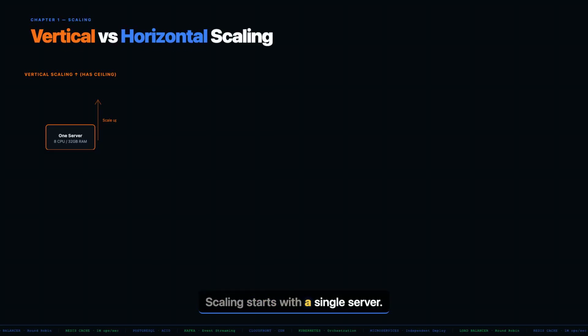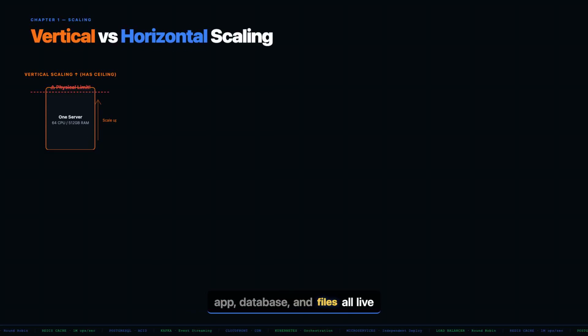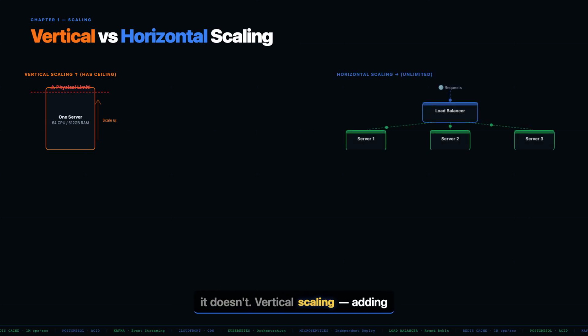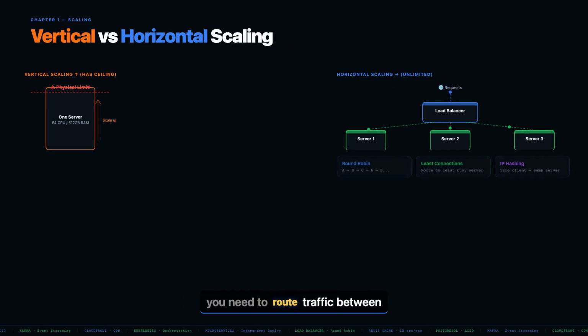Scaling starts with a single server. Your app, database, and files all live on one machine. This works until it doesn't. Vertical scaling, adding more CPU and RAM, hits a ceiling fast. The answer is horizontal scaling. Add more servers. But now you need to route traffic between them. That's where load balancers come in. A load balancer sits in front of your servers and distributes incoming requests using strategies like round-robin, least connections, or IP hashing. If one server goes down, the load balancer routes around it automatically.